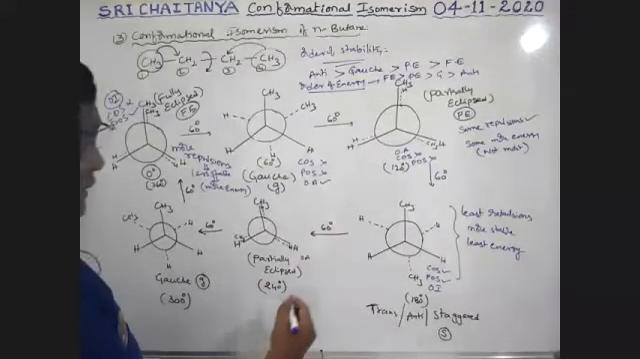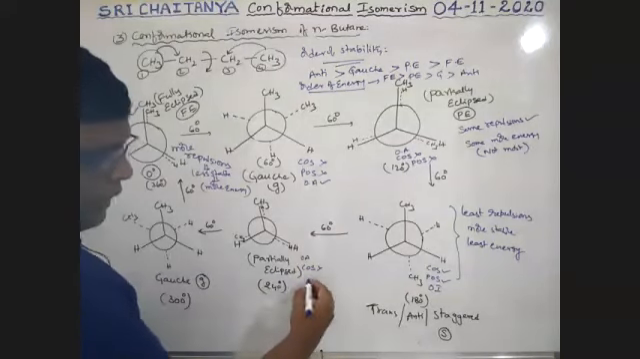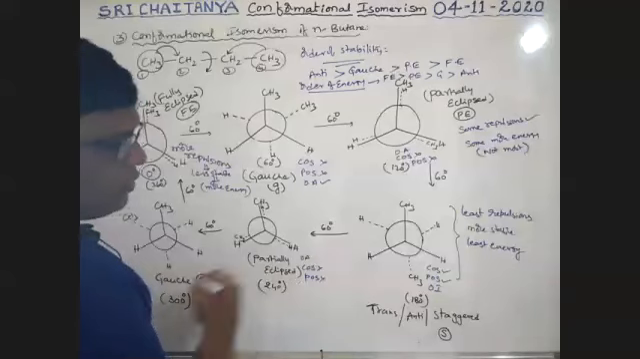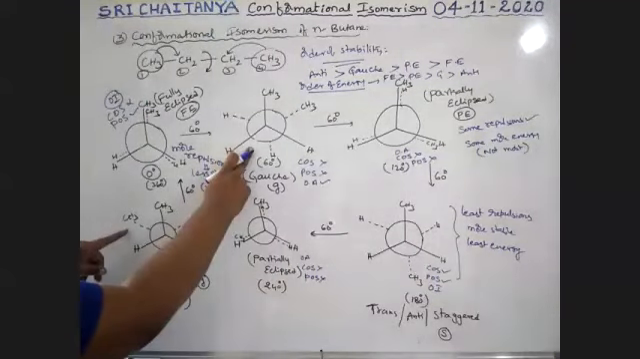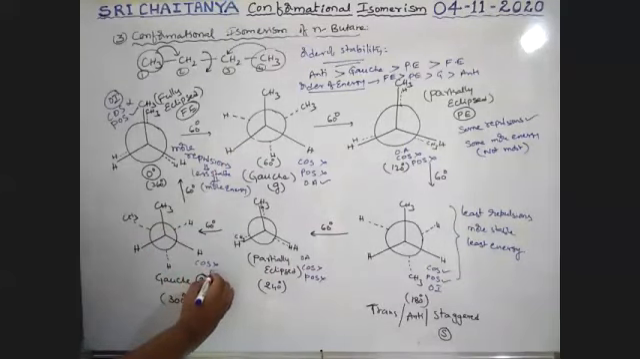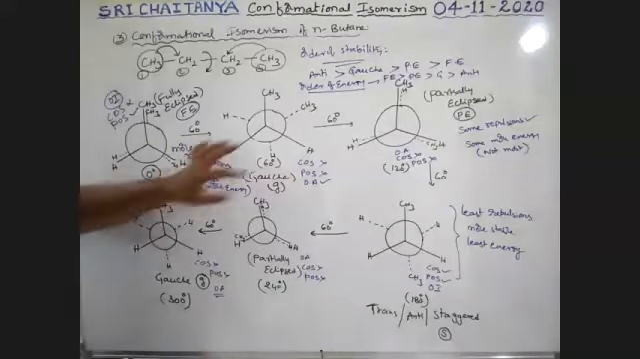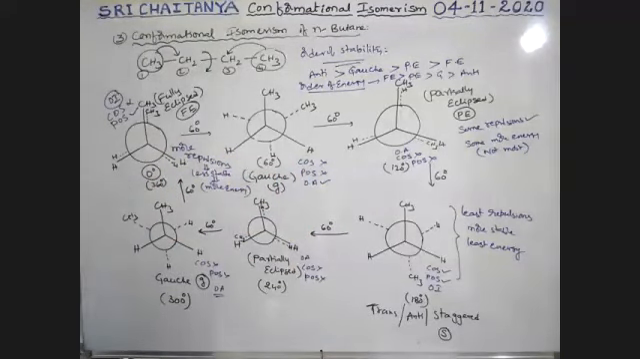It is optically active. Center of symmetry not possible, and plane of symmetry also not possible. This one and this one are the same, so center of symmetry not possible. Plane of symmetry not possible. Optically active. See boys, if both are absent, optically active. If any one is there, optically inactive.